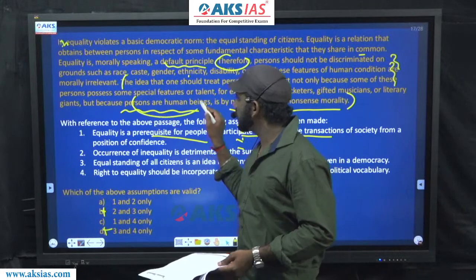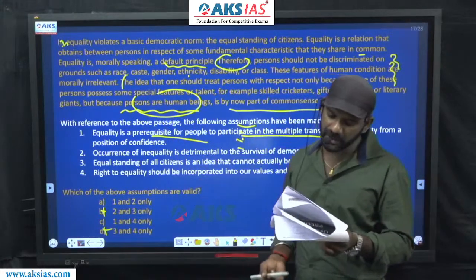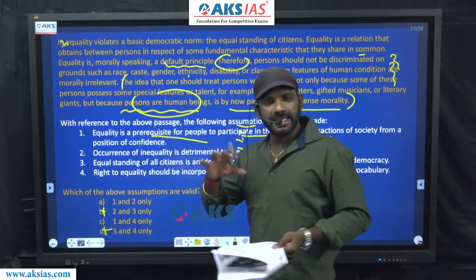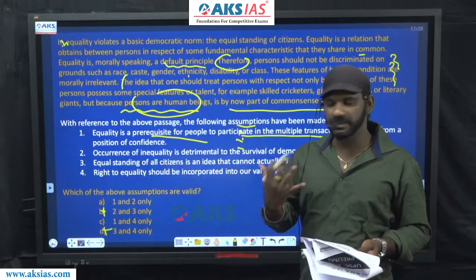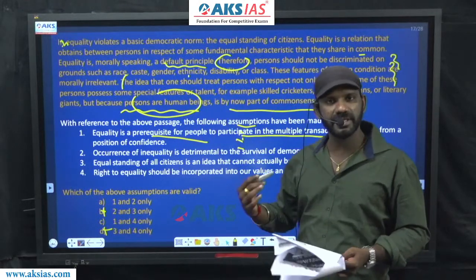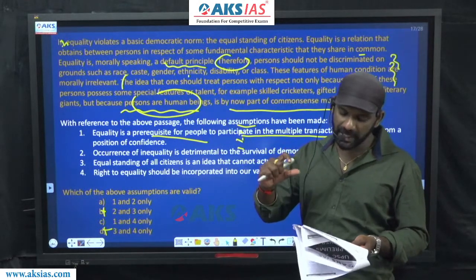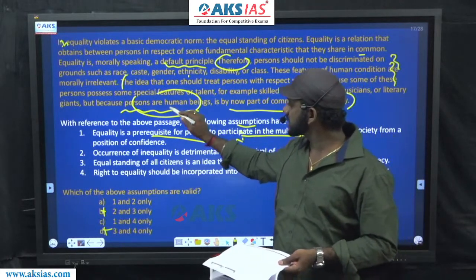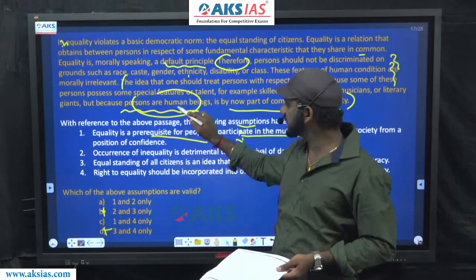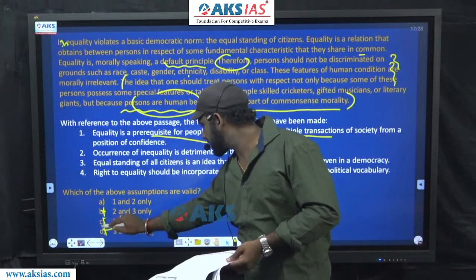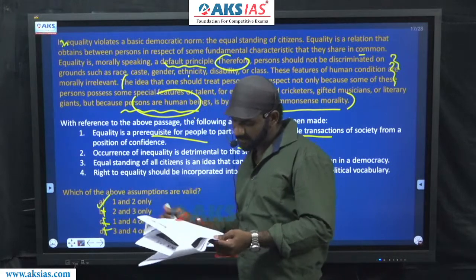Persons are human beings. Come to statement 2. Occurrence of inequality is detrimental to the survival of democracy. It is detrimental for the survival of democracy because persons are human beings. They should be treated with equality. So inequality is detrimental to the survival of democracy. 2 also can be assumed from the details given here, must be considered. Based on that, option C is eliminated. The answer must be option A.